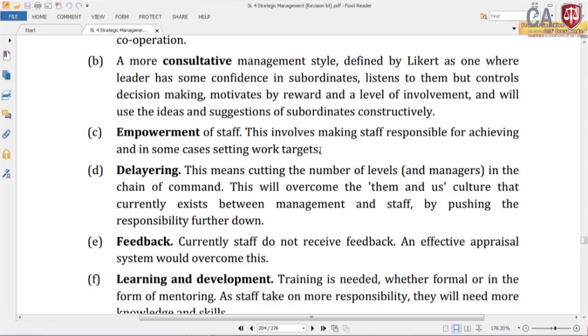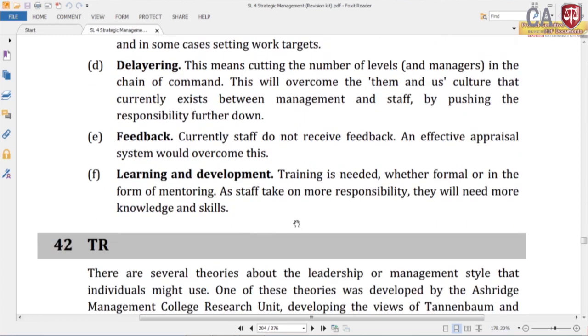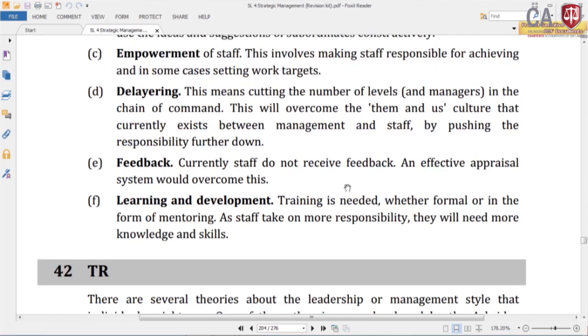Delayering, this means cutting the number of levels in the chain of command. This will overcome the them and us culture that currently exists between management and staff by pushing the responsibility further down. So, the gap can be reduced by reducing the number of levels in the organization. Then feedback. Current staff do not receive feedback and an effective appraisal system would overcome this.